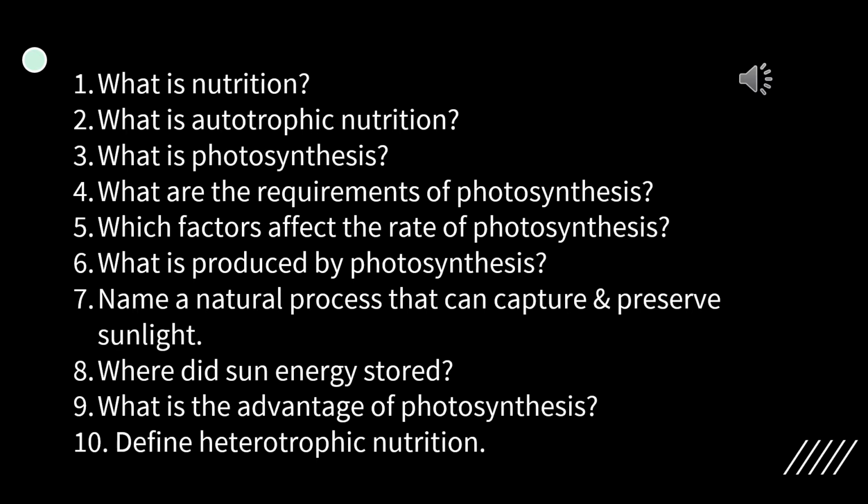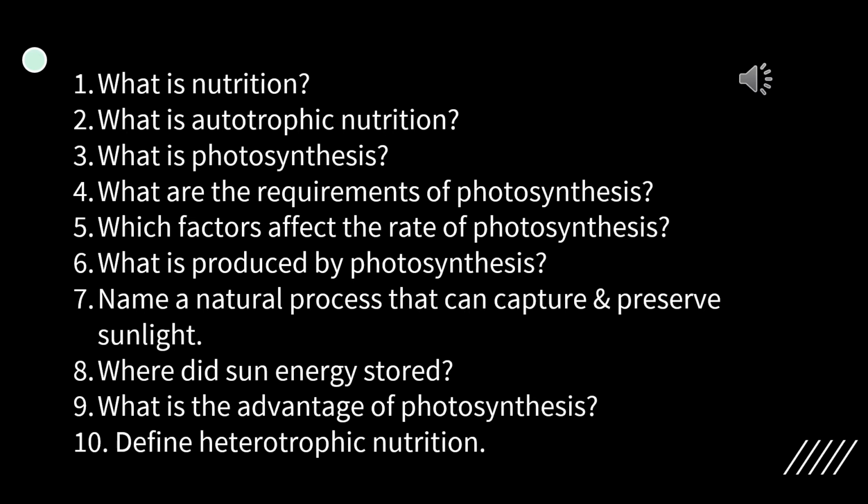Question number 3. What is photosynthesis? The process of using the energy of light to convert water and carbon dioxide into sugar and oxygen is called photosynthesis. Question number 4. What are the requirements of photosynthesis? For photosynthesis to occur, plants require carbon dioxide, water, chlorophyll, and sunlight.